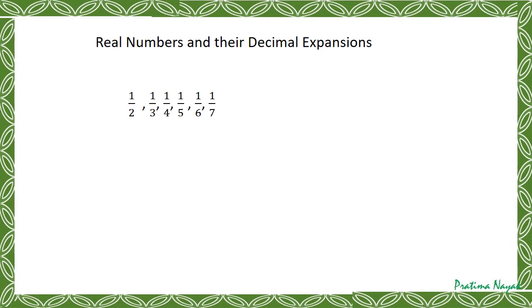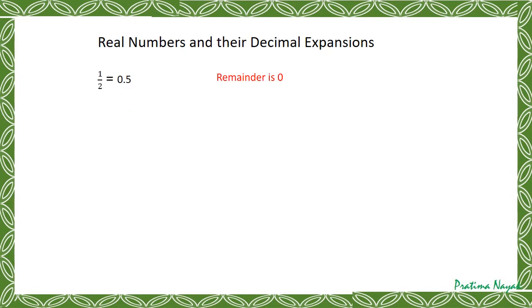We will divide and write these fractions or rationals in decimals. First I have taken 1 by 2. If we divide 1 by 2, you will find that the remainder is 0 and it will be 0.5.